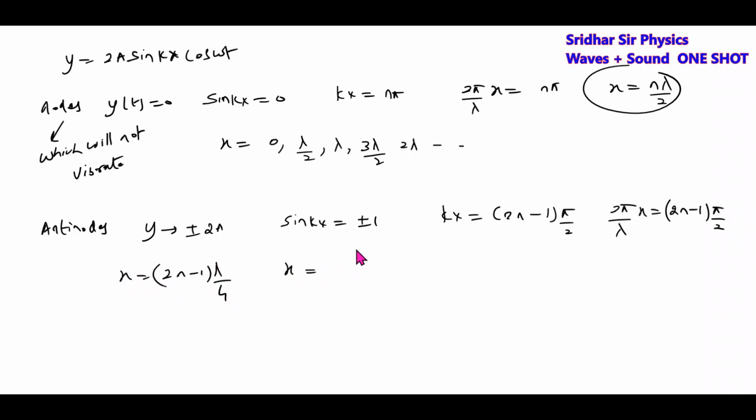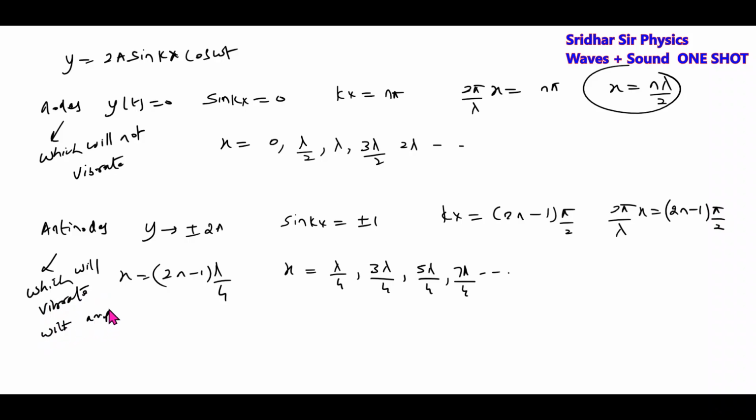Positions of antinodes will be lambda by 4, 3 lambda by 4, 5 lambda by 4, 7 lambda by 4. Now, antinodes will vibrate with amplitude 2a.